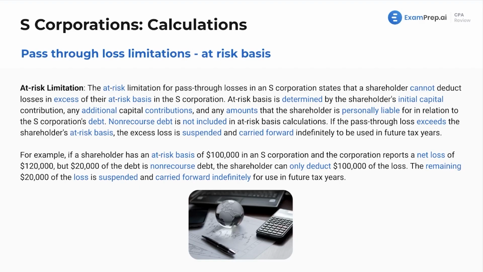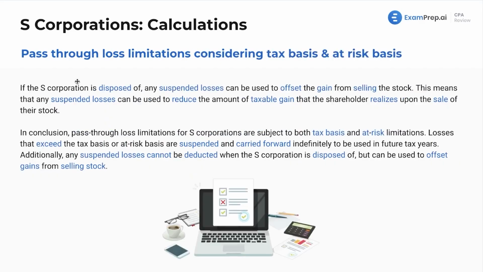So for example here, if a shareholder has an at-risk basis of $100,000 in an S corporation and the corporation reports a net loss of $120,000, but $20,000 of the debt is non-recourse debt, the shareholder can only deduct $100,000 of the loss. The remaining $20,000 of the loss will be suspended and carried forward indefinitely for use in future tax years. Now here, we're talking a little bit more about this, wrapping it up before we see some examples.